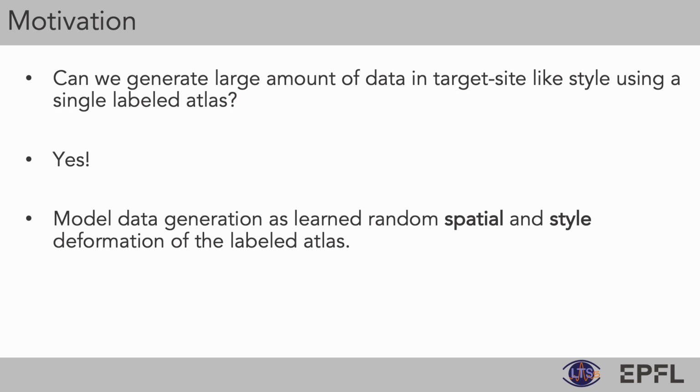In this work, we focus on learning the style or heterogeneity of unlabeled target images in a self-supervised way, followed by learning warping fields that can be used to synthesize novel image segmentation pairs from a single labeled base atlas image. Our approach is generative in nature. This implies we can generate infinite synthetic data by just sampling from Gaussian noise. Our approach allows different hospitals to just share the generative models instead of the real patient images for training a CNN. We can use the synthetic images to train a CNN in the target style-like environment. Previous methods trained the spatial and appearance models separately, resulting in suboptimal solutions compared to joint optimization of all modules.